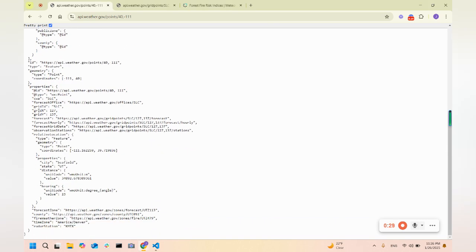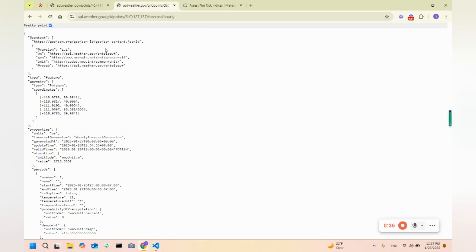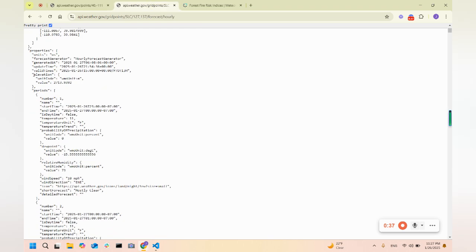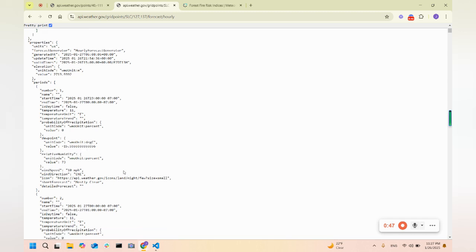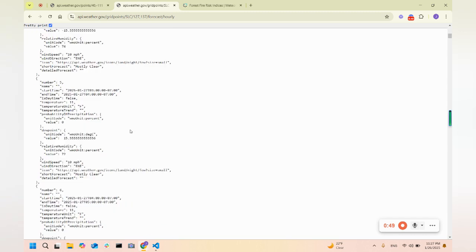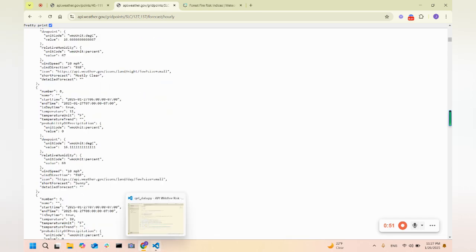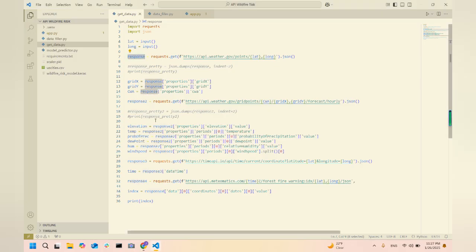We need GridX, GridY, and the CWA to go into forecast hourly. In the hourly forecast, we see the elevation, temperature, precipitation probability, dew point, humidity, and wind speed. We use the hourly forecast because all of the data is up to date and accurate. So now, our code can take any latitude and longitude in the US and spit out these 6 important data points.